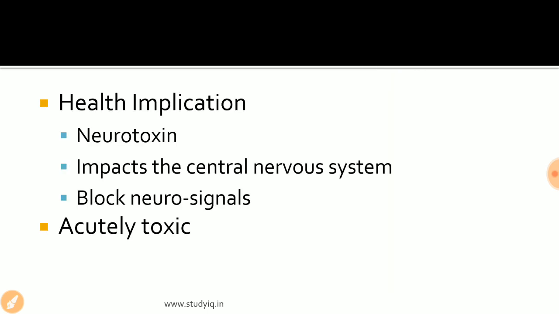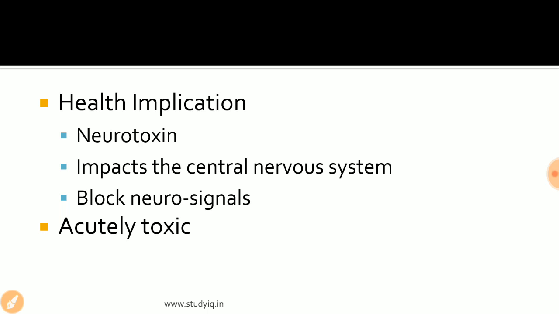If we talk about the health implications of Monocrotophos, it is a neurotoxin. So basically what happens is, inside your nervous system, inside your nerves, let us say you are performing some activity. From one nerve to another nerve, there would be neuro signals generated. Let us say that you want to move your right hand. The signal would be transmitted from your brain towards the muscles of your right hand. Now, as the signal is being transmitted from one nerve to another, if this neurotoxin, that is Monocrotophos, enters the human body, then it would block the path of those neuro signals.